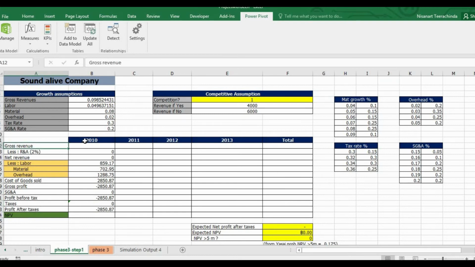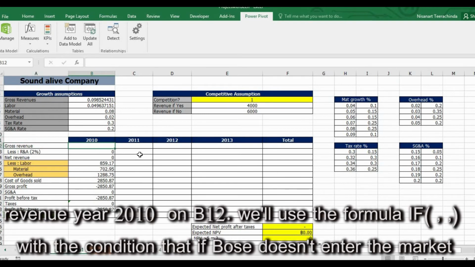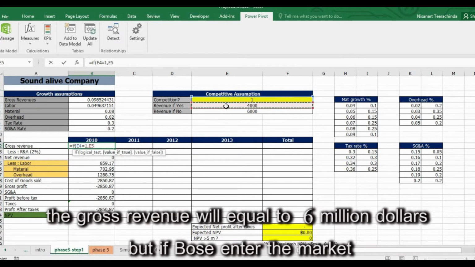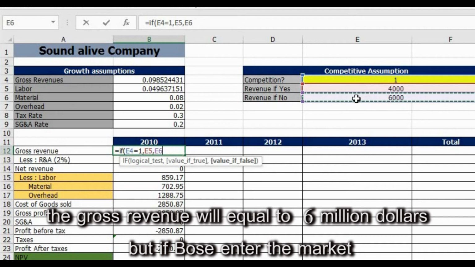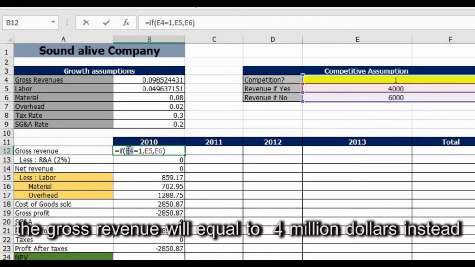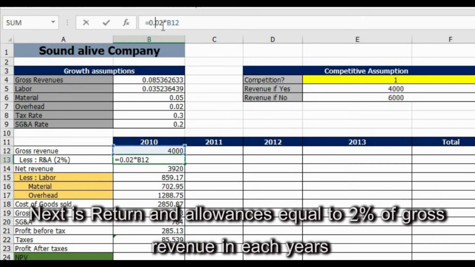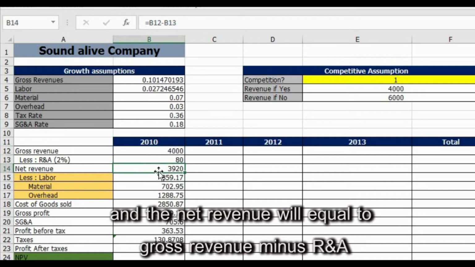Let's look at the value of gross revenue for year 2010 in B12. We'll use an IF formula with the condition that if Bose doesn't enter the market, the gross revenue will equal $6 million, but if Bose enters the market, the gross revenue will equal $4 million instead. Next, returns and allowances equal 2% of gross revenue in each year, and the net revenue equals gross revenue minus R&A.